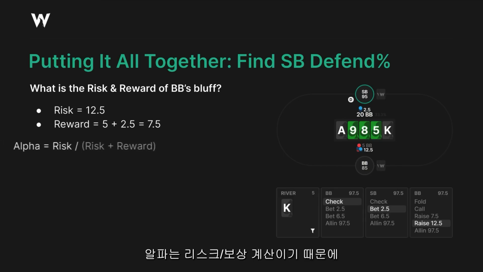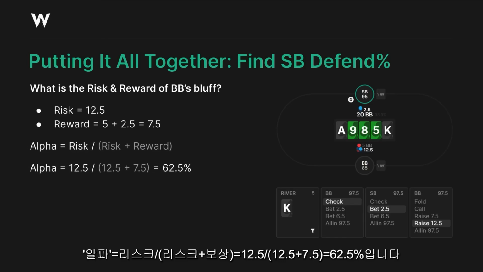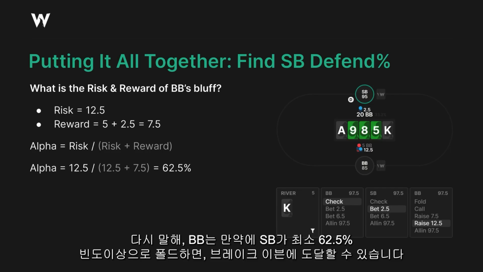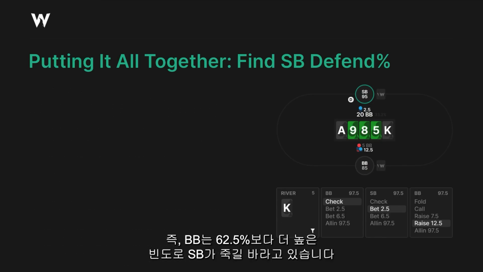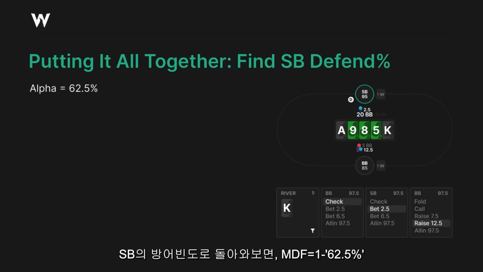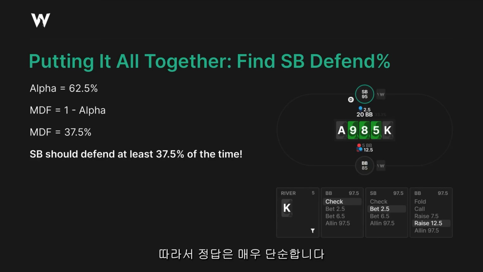Alpha, again, is just a risk-reward calculation. So risk over risk plus reward, in this case, comes out to 62.5%. In other words, big blind has a break-even bluff if small blind folds at least 62.5% of the time. So big blind's really hoping that small blind folds more often than this. Bringing that back to small blind's defending frequency, MDF is just 1 minus that number. So small blind should defend at least 37.5% of the time in order to prevent big blind from profitably bluffing. Therefore, we have our answer.